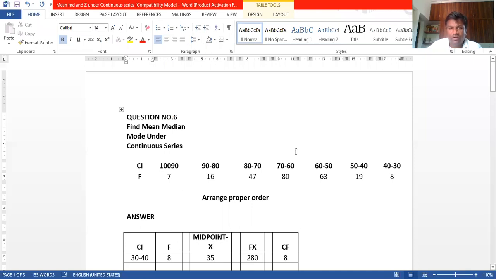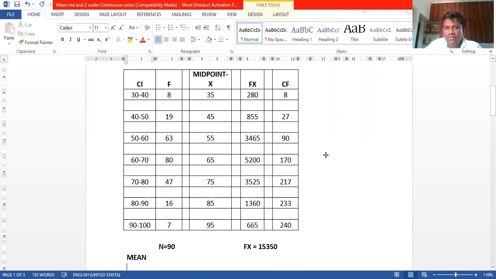Now we have to find out the midpoint or mid value, that is x. What is the x midpoint value? Here we know how to find out the mid value or x value. 30 to 40, 30 plus 40 is 70, 70 divided by 2 is 35. Obviously you will get 35 as the answer. Again 40 to 50, 90, 90 divided by 2, 45. And so on, we have to calculate. This is x, right?